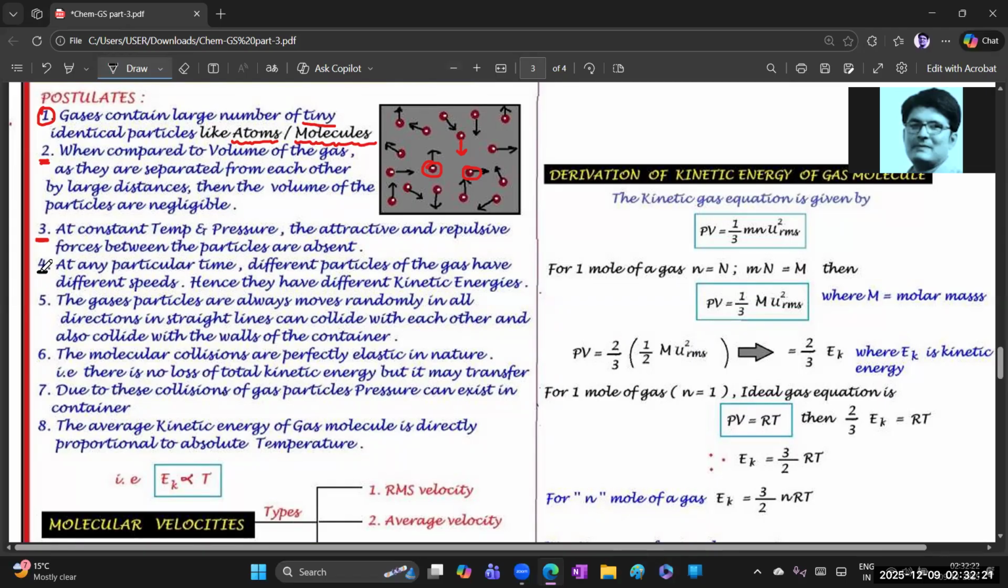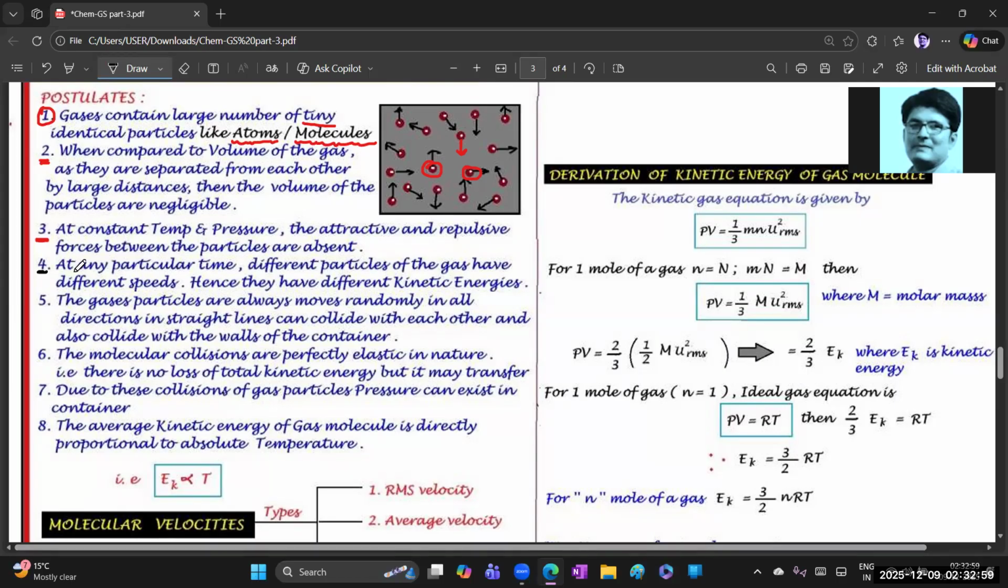Okay. Fourth postulate. At any particular time, the different particles of the gas have different speeds. All the gas particles cannot move with the same velocity. Each gaseous particle will have a different speed. Different velocities are there. Okay, why like that? Where do the different velocities come from? We are going to learn that in the next topic. We will study it under molecular velocities, which you can see there.